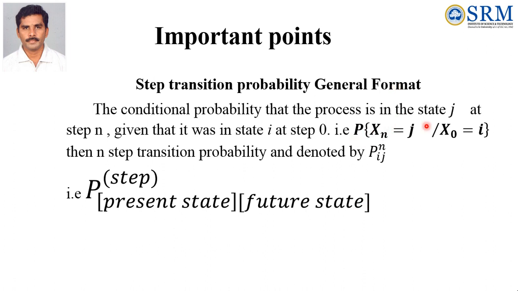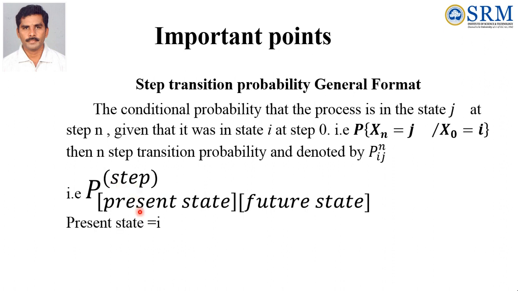So how do we convert this probability of Xn equal to j given X0 equal to i into the format Pij^n? How can we write this? This form converts into this form. The general format is P with subscript present state, future state, and superscript step.